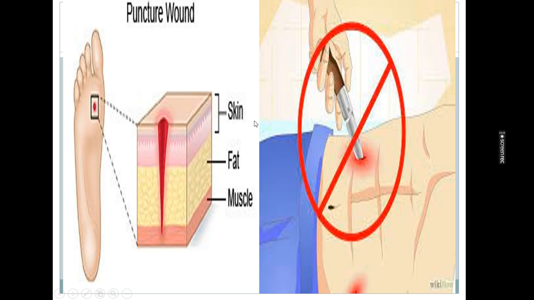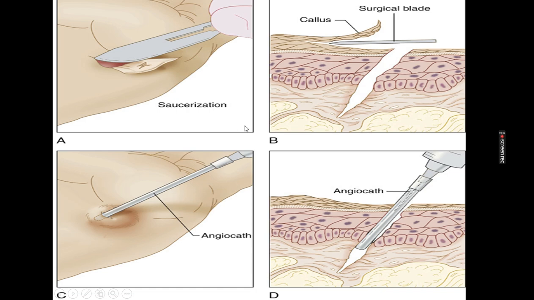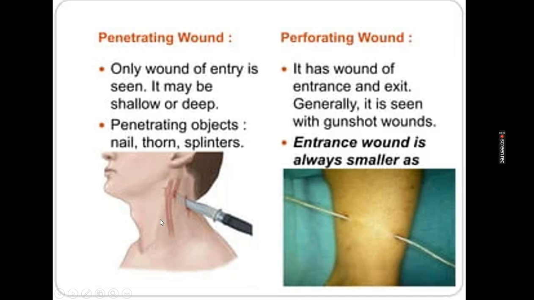In a puncture wound, you can see there is a small hole on the skin. That is the main difference between the puncture wound and the penetrating wound. A puncture wound can cause injury to the internal cavity of the patient. Here picture A shows the puncture wound, with the small hole over the skin, and the second picture B is the penetrating wound, meaning the object goes deep inside the cavity of the patient. Here is another example, between the penetrating wound and the perforating wound.